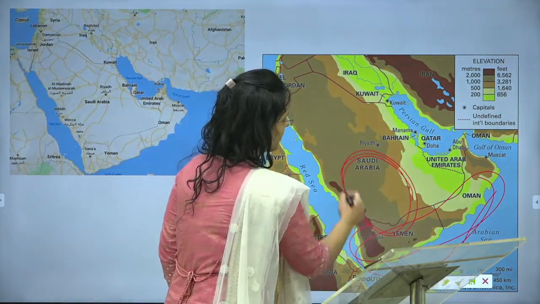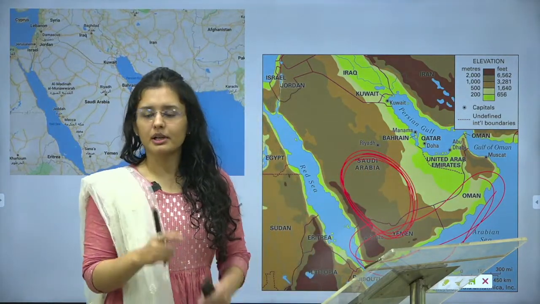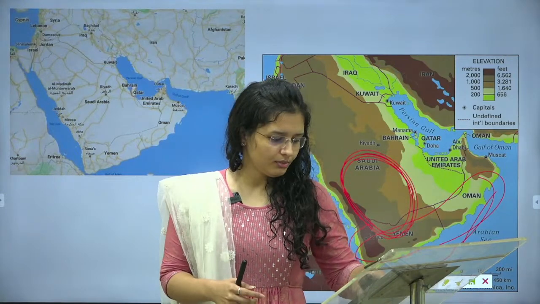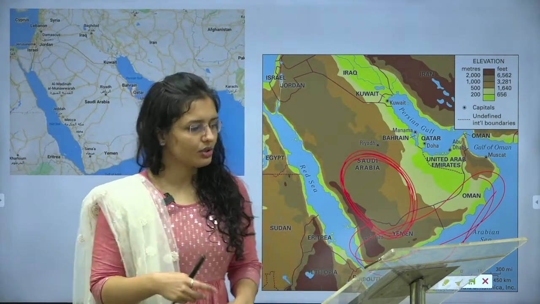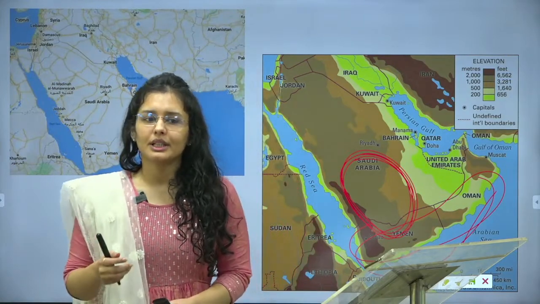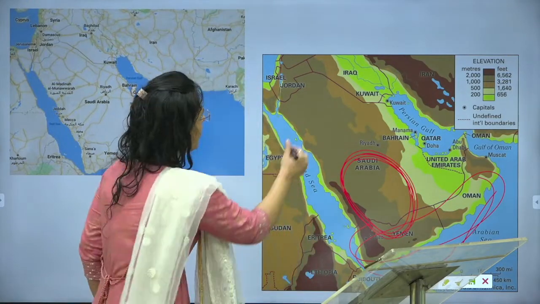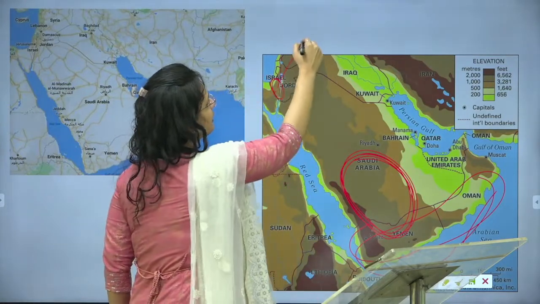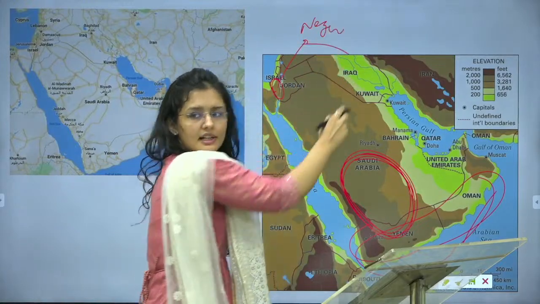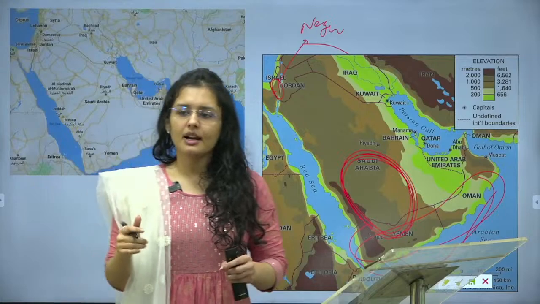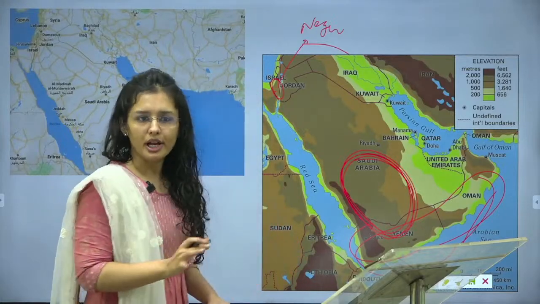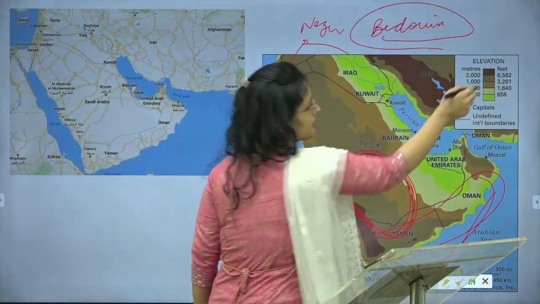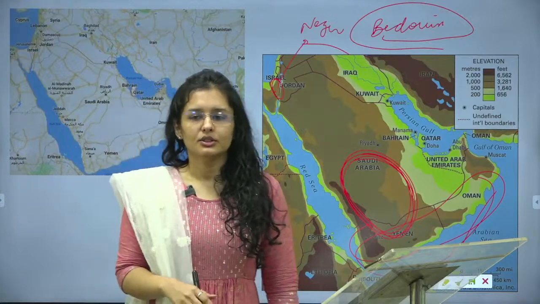This you should remember. Because of the Israel-Hamas issue, there are multiple key terms in news which have been covered in newspapers. So online students can also comment if they come up with any such term. So I'll clarify that further. In the Israel-Hamas context, because it's happening around the Gaza Strip, just south of it is the Negev desert, which I think we discussed in the last classes. Here there are some tribes. There is this Bedouin tribe which is in news. They live here, apart from in Africa also. So they are also in news.